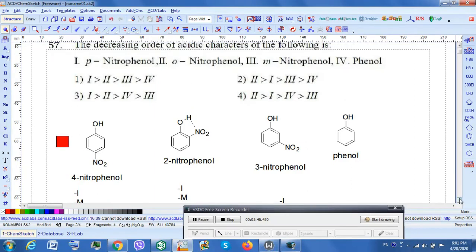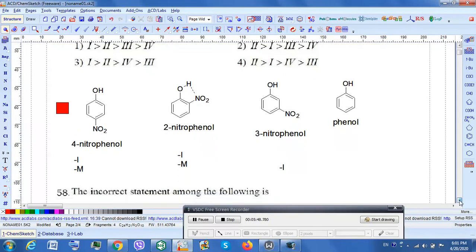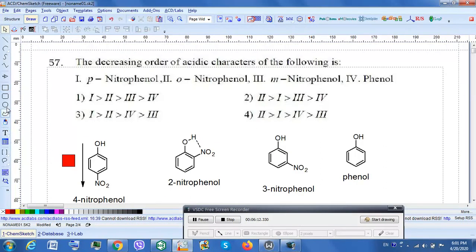Now if you look at the substituted phenols here, the nitro group is a -I and -M group. So it will withdraw electron density from the ring through the sigma bond as well as the pi bond. When NO2 withdraws electron density, it withdraws electron density at the ortho and para positions. I repeat, it withdraws electron density at this position, at this position, and also at this position.